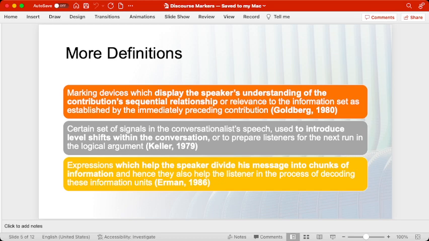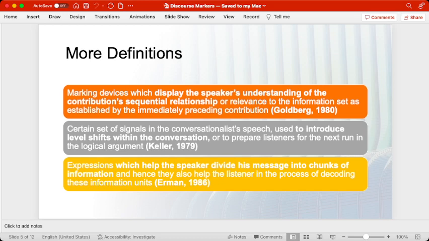So, three definitions and three meanings we can talk about discourse identity and discourse markers. First of all, it shows that the speaker knows the relationship between the two parts of the sentence, which are the pre-discourse marker and the post-discourse marker. He also knows how he can change the level of his conversation and what the level should be: the higher, the lower, the medium level.